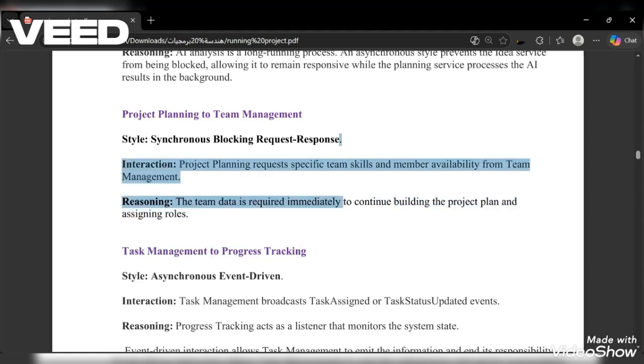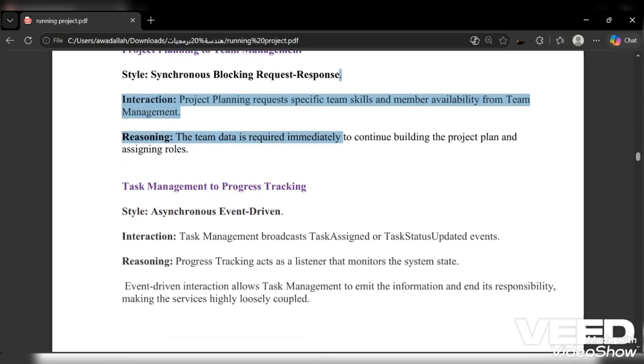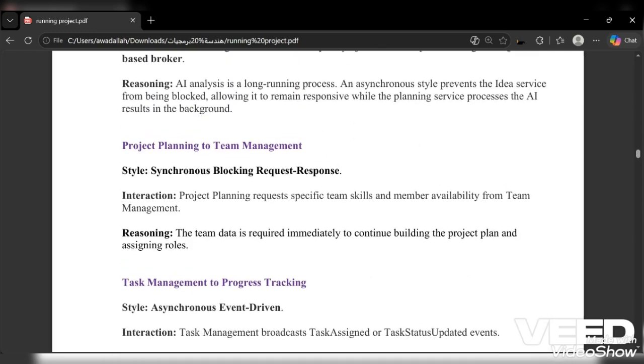Now I have RabbitMQ. RabbitMQ is a message broker. Let's say I have two services, service A and service B. Instead of service A calling service B directly, service A sends a message to a queue. Then service B is listening on the queue and processes the message when it receives it. These two microservices never talk with each other. We just have a queue in the middle, and we use this in asynchronous communication.